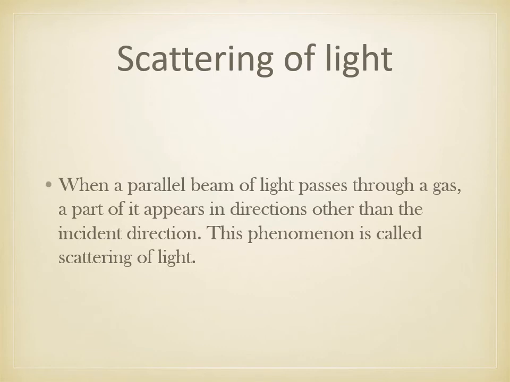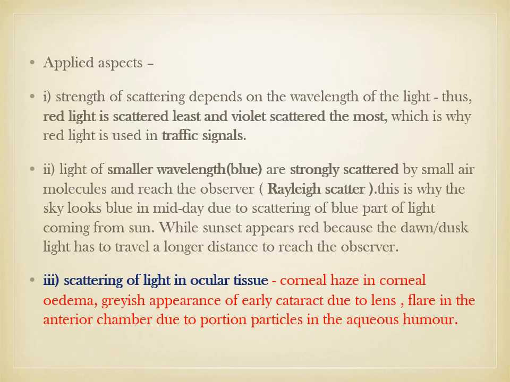Then coming to the scattering of light. When a parallel beam of light passes through a gas, part of it appears in directions other than the incident direction. So this is the scattering of light. So what are the applied aspects of the scattering of light? First, the strength of the scattering of light depends on the wavelength of the light. Thus red light is scattered least and violet is scattered most. That's why red light is used in traffic signals.